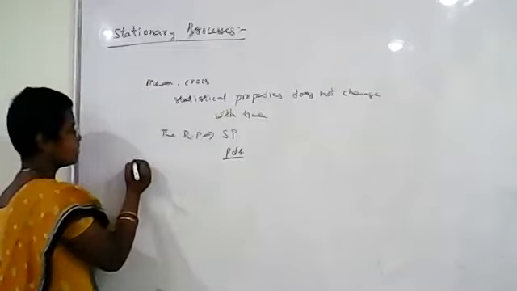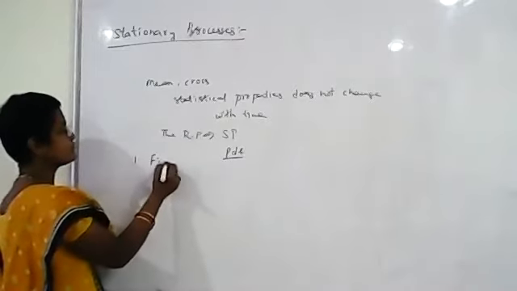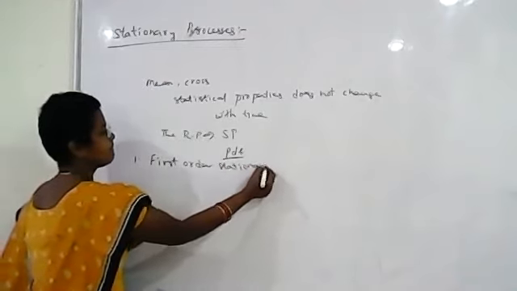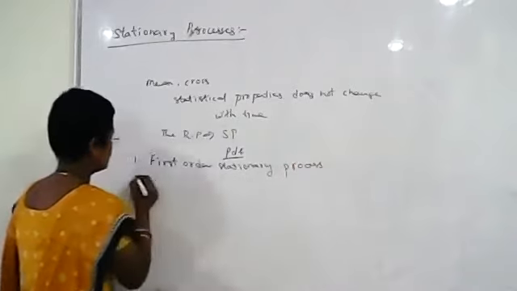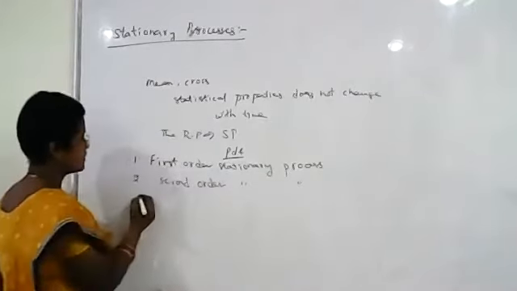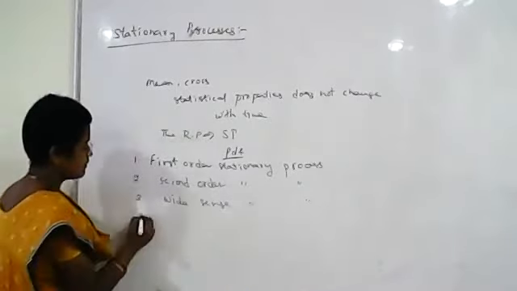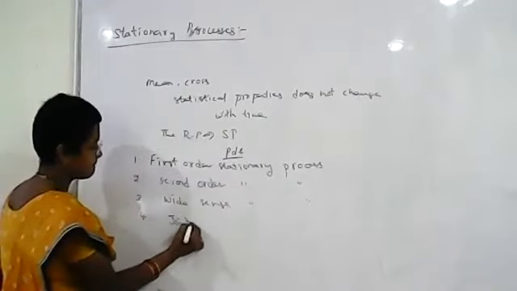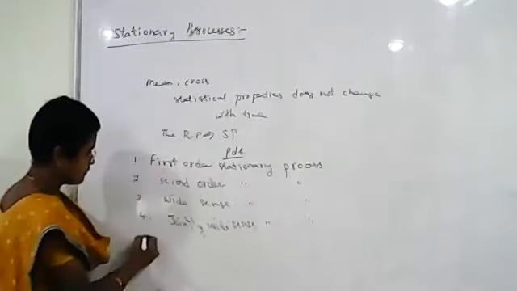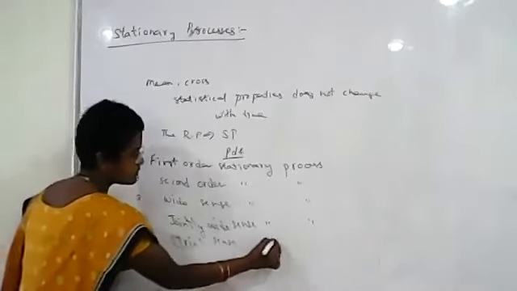So what are the different orders or levels of stationary process? The first is the first order stationary process, the second is the second order stationary process, the third is the wide sense stationary process, the fourth is the jointly wide sense stationary process, and the fifth is the strict sense stationary process.